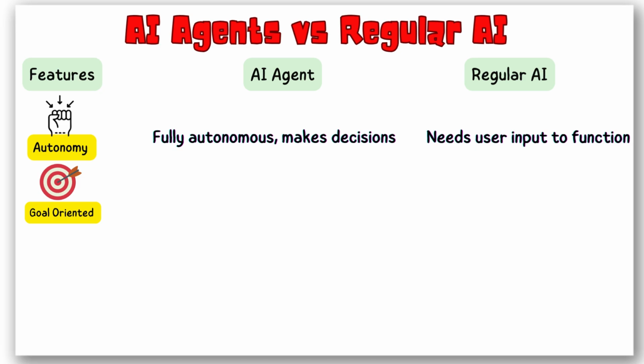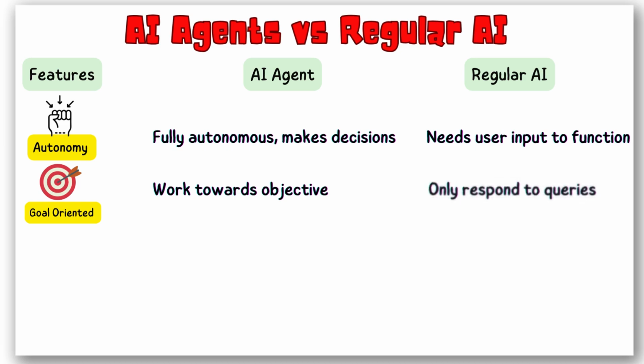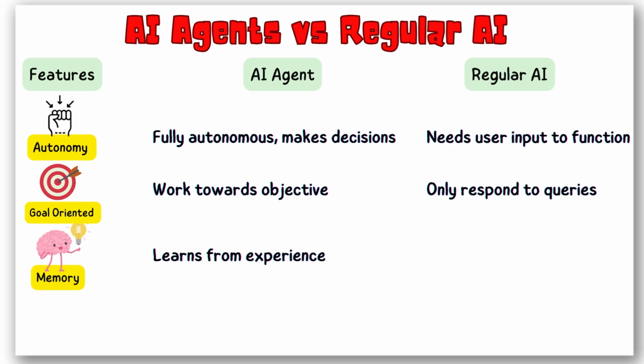Goal-oriented behavior. AI agents are goal-driven. They continuously work toward achieving a specific objective by making smart decisions along the way. ChatGPT, however, is reactionary. It only provides answers to questions and doesn't actively pursue any goal. Memory and adaptation. AI agents can learn from past experiences and adapt to new situations, improving their decision-making over time. ChatGPT has limited memory. It doesn't remember previous conversations or adapt based on past interactions.